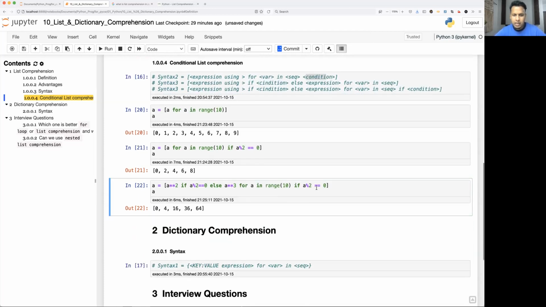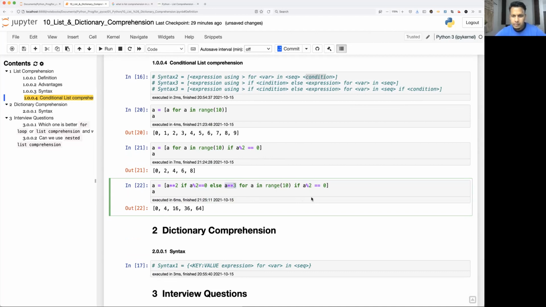What is happening? It is going to take 0. So 0 to any power will be 0. Then 1. So 1 modulo 2. What is that? It is not an even number, right? So it is going to evaluate this expression: a to the power 3.